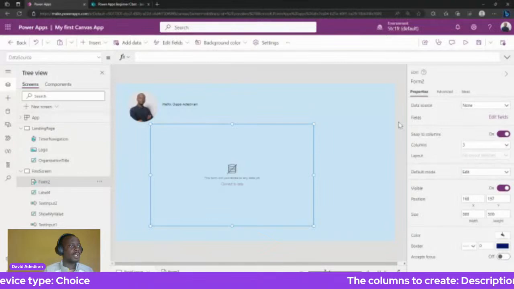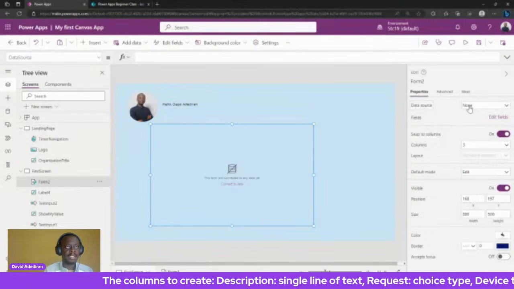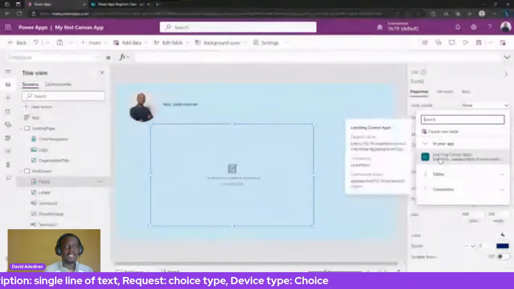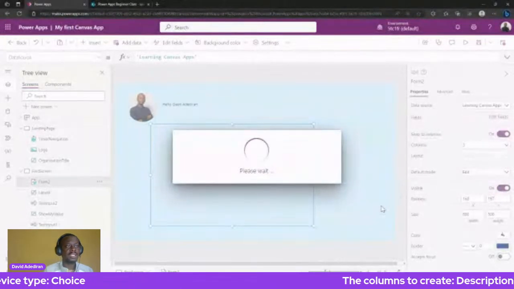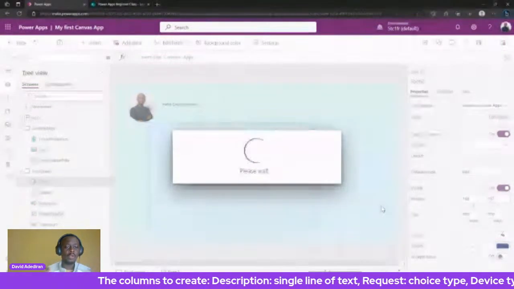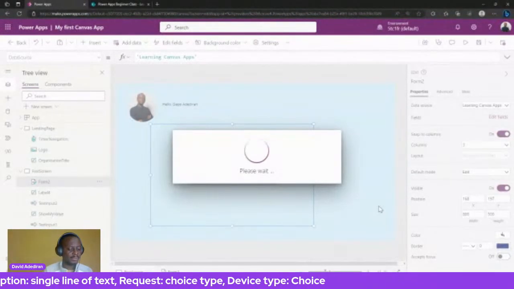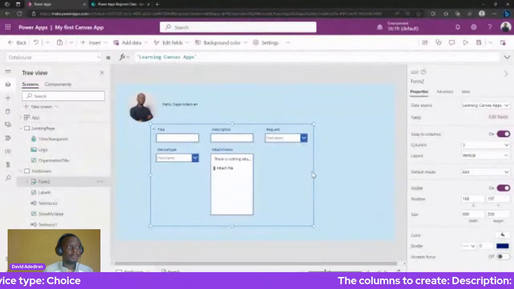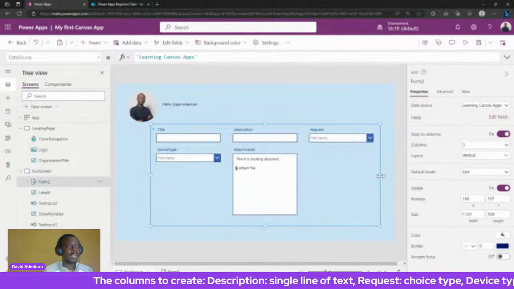We can now add our data source. If you go to the right, you can see there's a data source part in the properties pane. Here we can look at the options. We have the data source we've already added to the app. You can click on it. Once you click on it, Power Apps will try to create controls that are related to the columns that are on SharePoint. So it's going to do that in a few minutes. Okay. All right. So now I would expand this a bit.